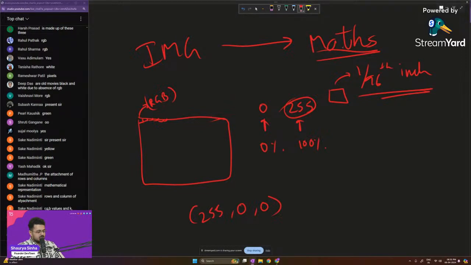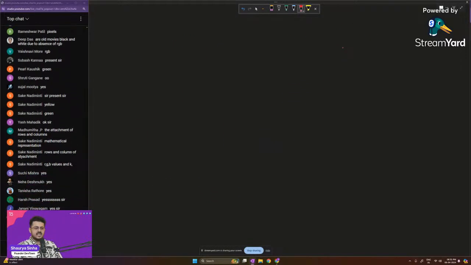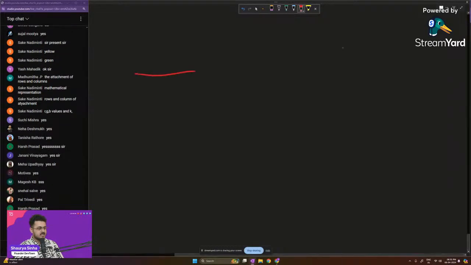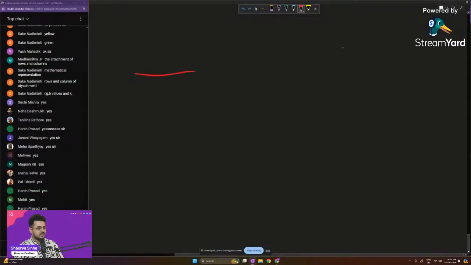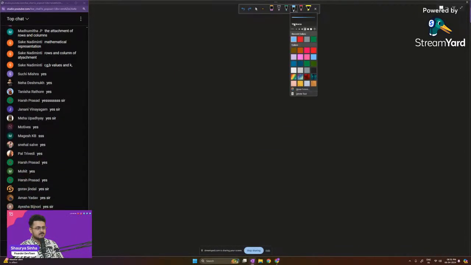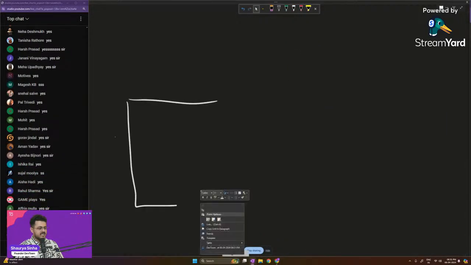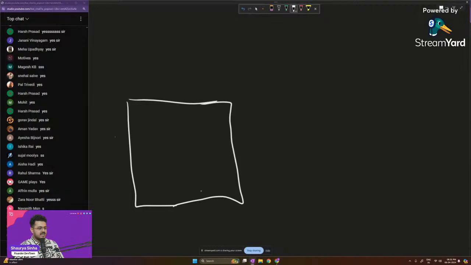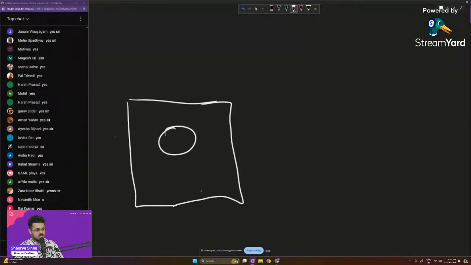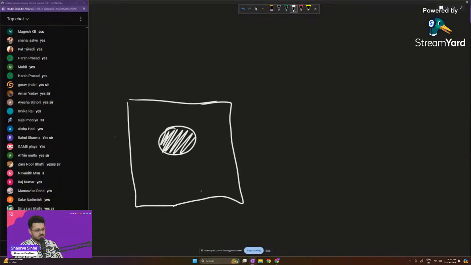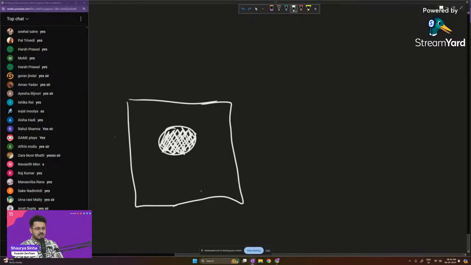Yes? So instead of taking a colored image, we will think about a black and white image, guys. So let me take up the white pen. Let's consider this as a black and white image. Let's draw this circle right over here. In the case of this black and white image itself, you have this circle in the middle that is white in color.